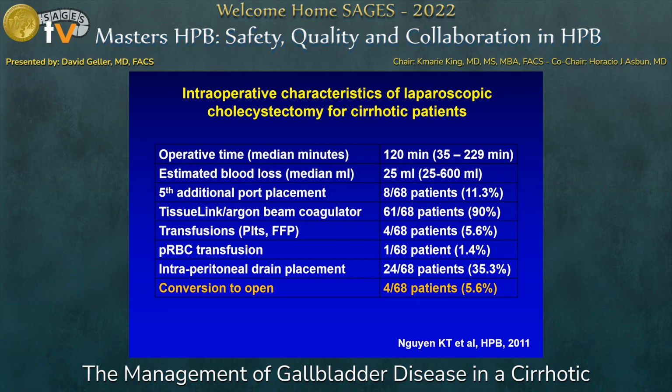The median operative time was 2 hours and EBL was 25 mLs. A fifth additional port was placed in the left upper quadrant to facilitate liver retraction in 11% of patients. An advanced energy device such as TissueLink or Argon was used in 90% of patients. Pre-op transfusion with platelets or FFP was given in 5% of the patients, and a packed RBC transfusion was given in 1 patient. A JP drain was left in about a third of the patients.